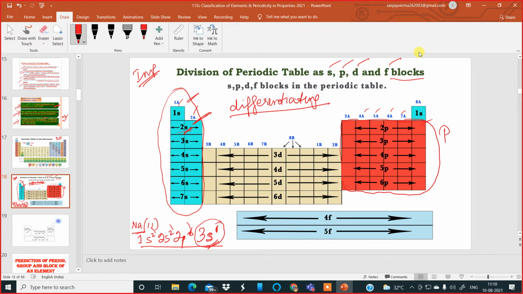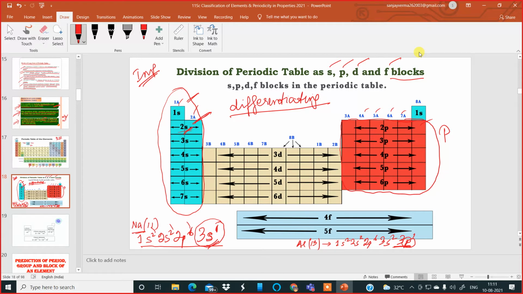For example, if you talk about aluminium, its atomic number is 13. If you write down its electronic configuration, it becomes 1s2, 2s2, 2p6, 3s2, then 3p1. So the differentiating electron in the case of aluminium is entering the p orbital. That is why it belongs to the p block.